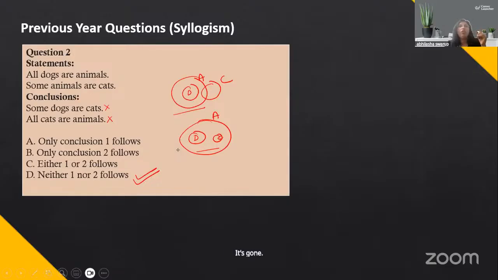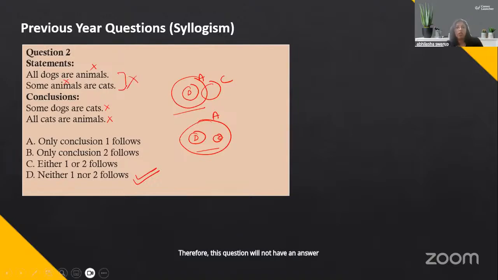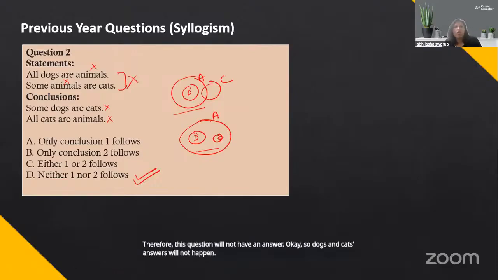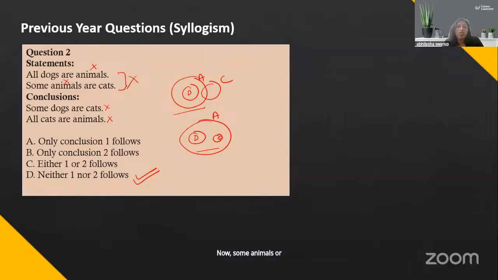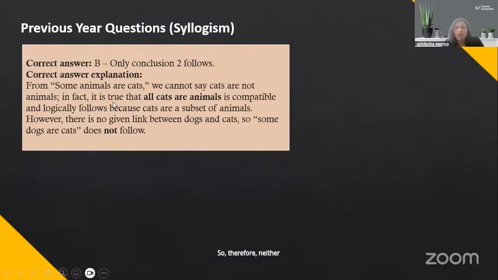Okay. Now, if you were to solve this question through rules, because the middle term animal is not universal, this question will not have an answer. So dogs and cats answers will not happen. Now, some animals are cats can lead to some cats are animals, but cannot lead to all cats are animals. So therefore, neither would follow.